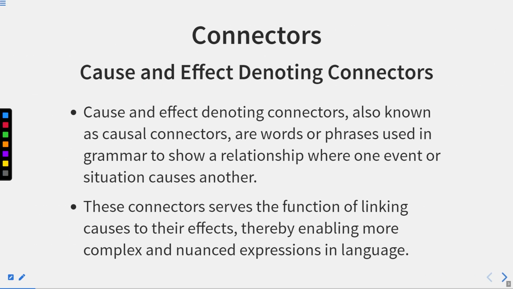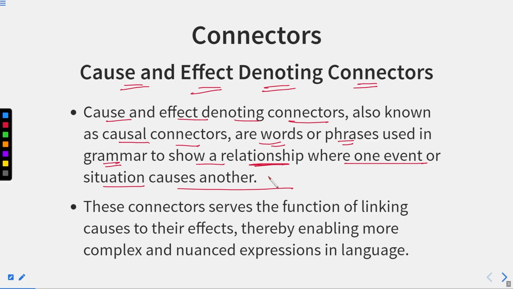Cause and effect denoting connectors, also known as causal connectors, are words or phrases used in grammar to show a relationship where one event or situation causes another. It means one action or event happens and that causes or stimulates something else to happen. That relationship between the cause and the effect, when it is connected by a connector, is known as cause and effect denoting connectors.